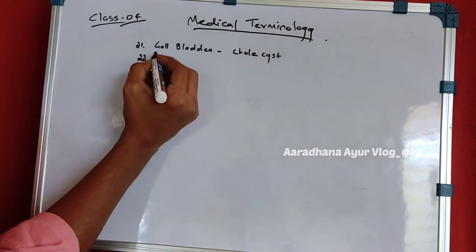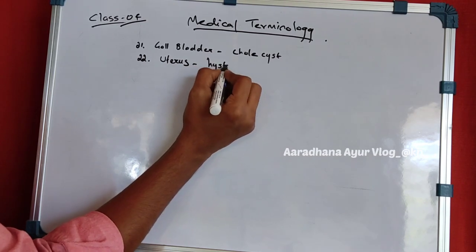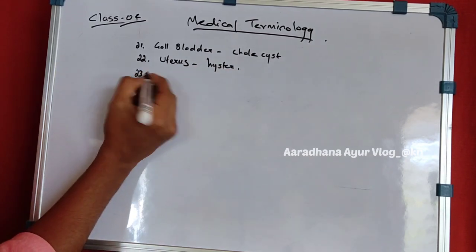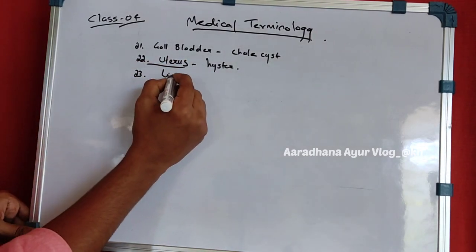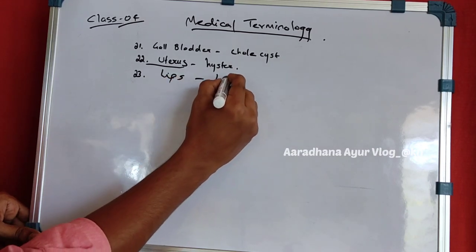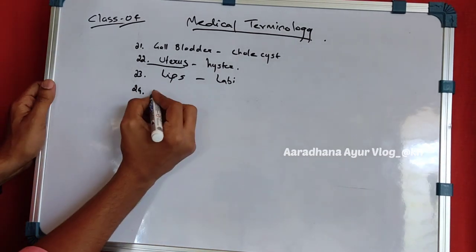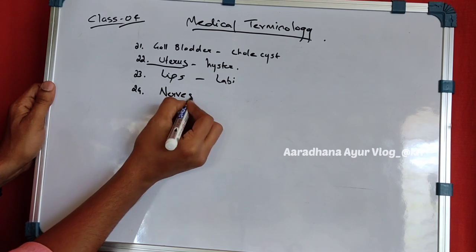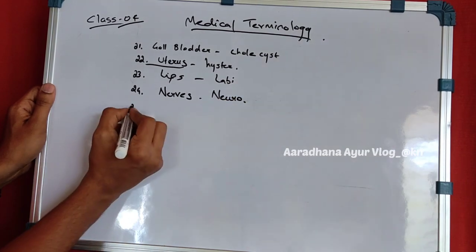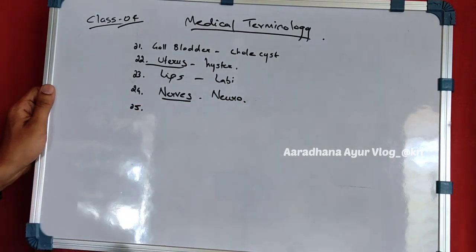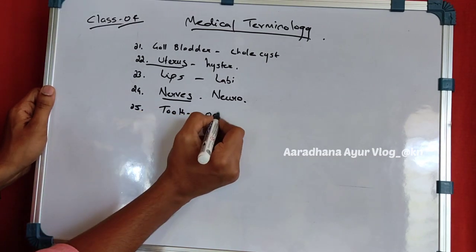22nd is the uterus. It is called hyster, that is hysterectomy. These words are related to the uterus. 23rd is lips. It is called labia. Next is the nerves. It is called neuro. That also will be familiar to you. Neurology, neuro, related to the nerves. Next is the tooth. It is called odonto.